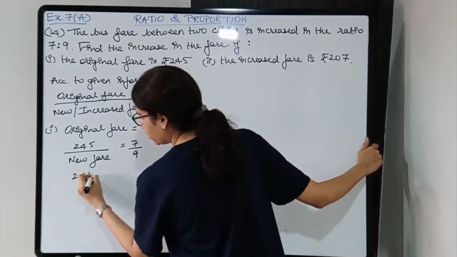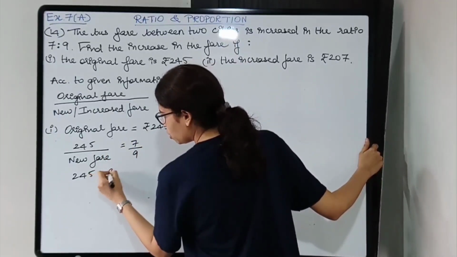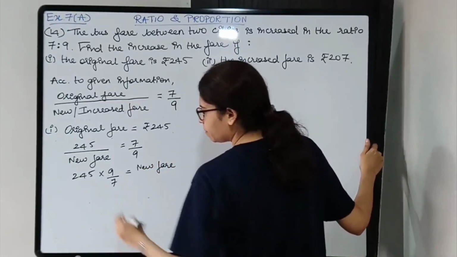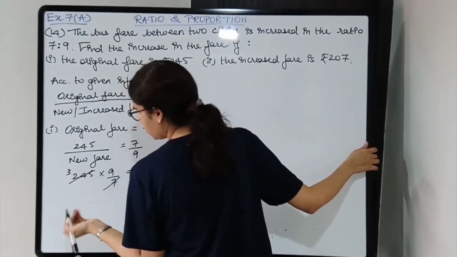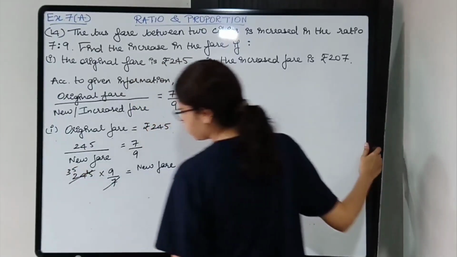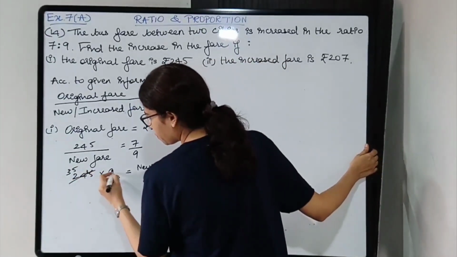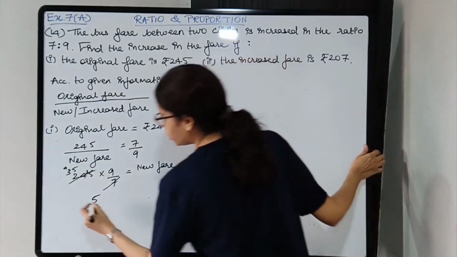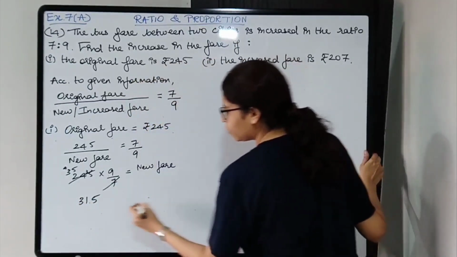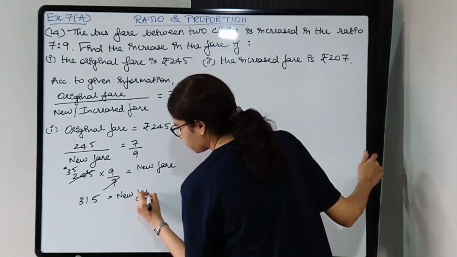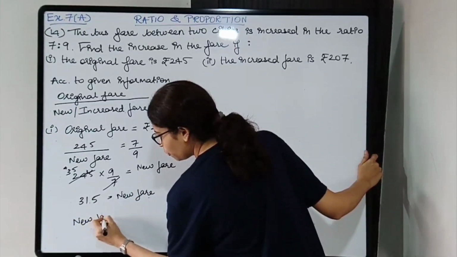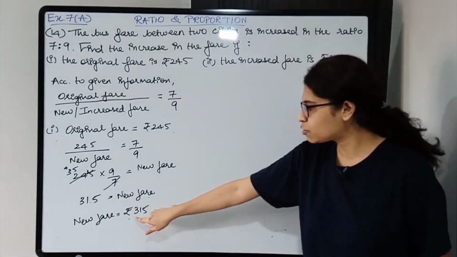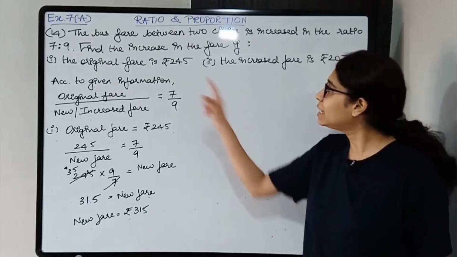So shifting 245 over here, it becomes reciprocal, 9/7, and new fare will go in the numerator. Okay, 7 3s are 21 and 3 remain, 7 5s are 35. So 35 into 9, 9 5s are 45 and 9 3s are 27 plus 4 is 31. Okay, so 315 is the new fare. So I'll just switch the sides. New fare is equal to rupees 315. Don't forget the symbol.